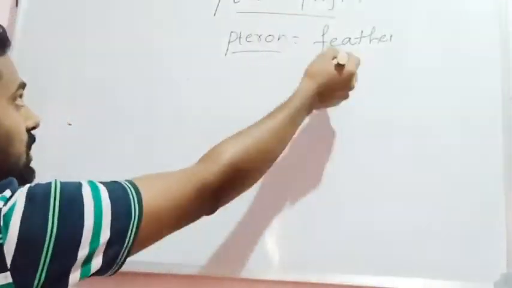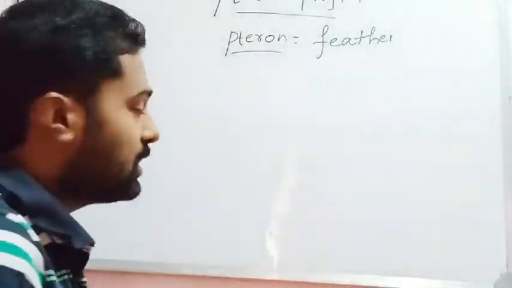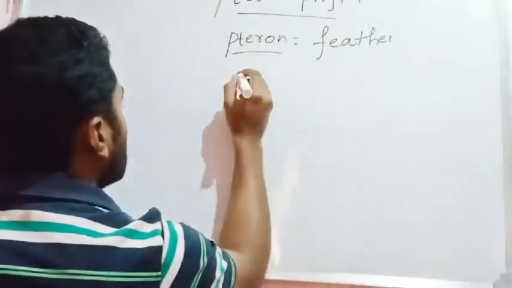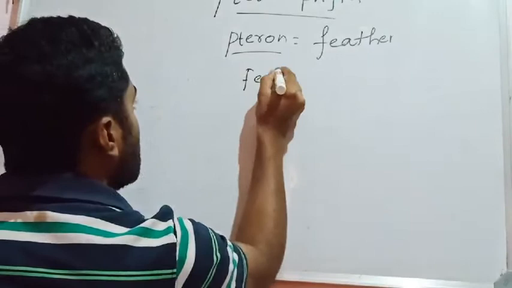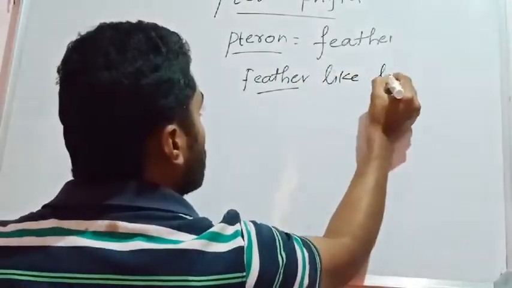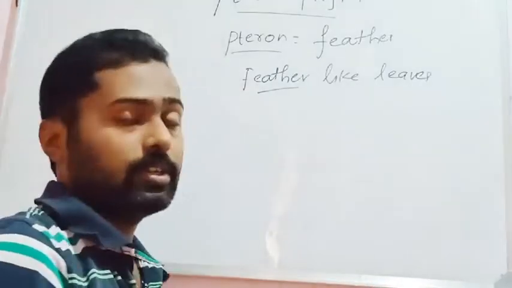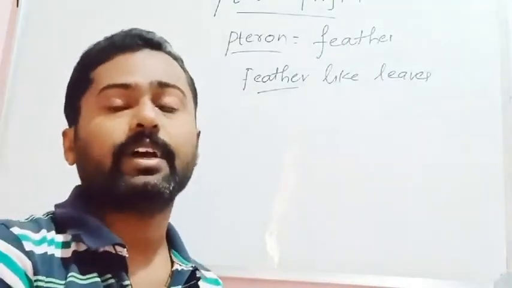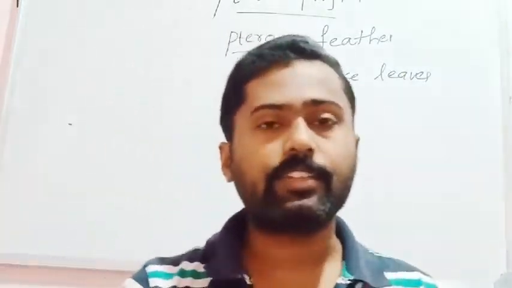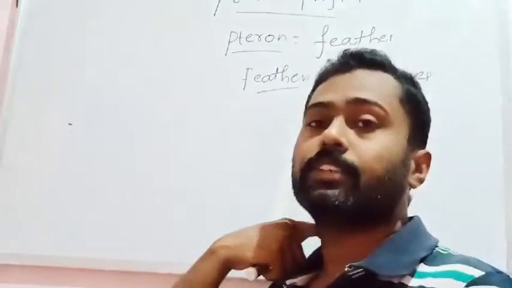So what is the relationship between pteron, the feather, and pteridophyta? It means that those plants which bear feather-like leaves were named pteridophytes.